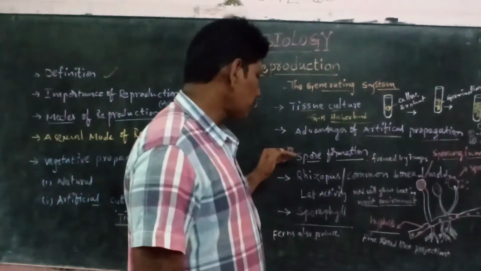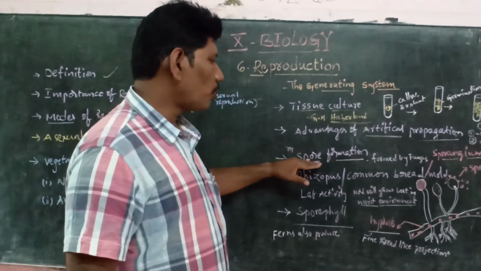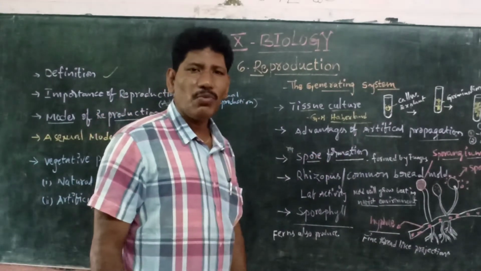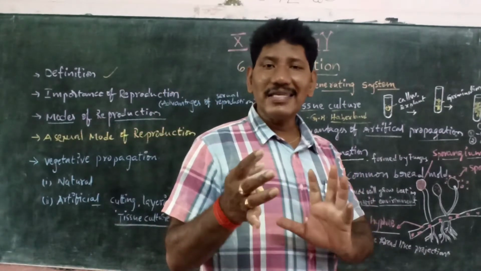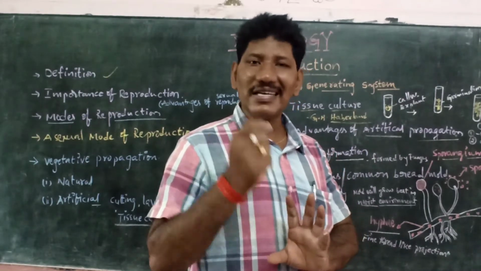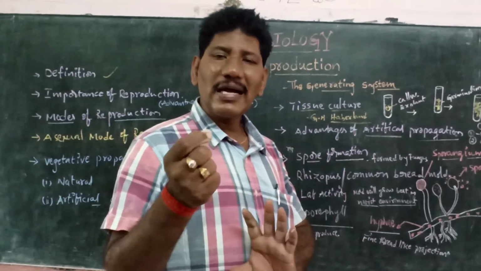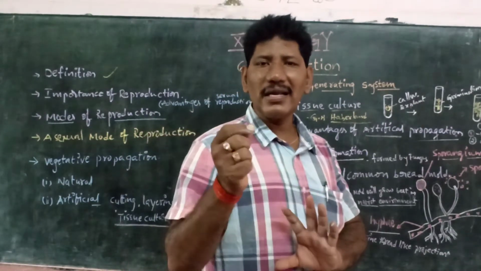Next, coming to the next concept, spore formation. Actually, what do you mean by spores? Spores are nothing but the asexual reproductive structures of fungi, such as the common bread mold. For example, say bread mold or Rhizopus.